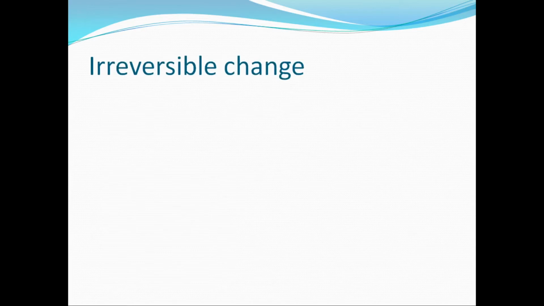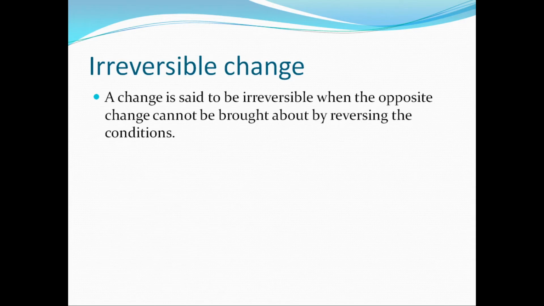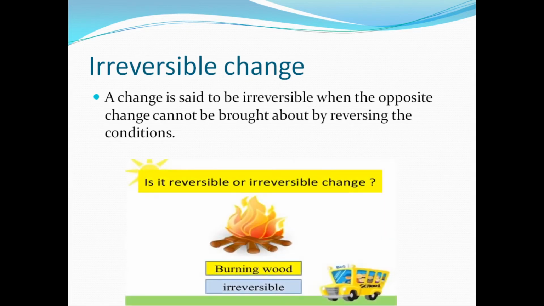Next one is irreversible change. So what is irreversible change? A change is said to be irreversible when the opposite change cannot be brought about by reversing the conditions. It means in an irreversible change, new materials are created and the original material cannot be recovered. Let's take the example of burning of wood. When we burn wood, it is converted into ash. Then ash cannot be converted back into the original, that is, wood again. So this is called an irreversible change.